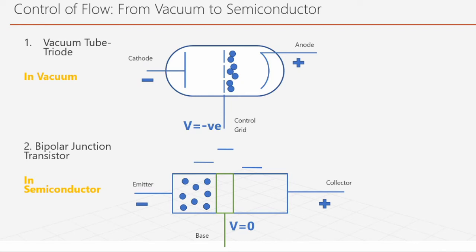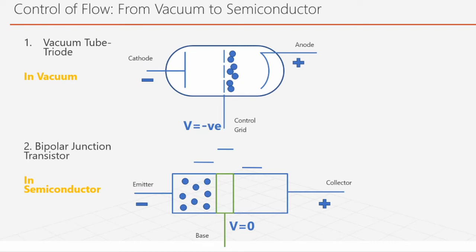In this transistor, it is basically a solid state device. There are three parts: an emitter, a base and a collector. It's similar to this vacuum tube. The emitter is like the cathode, the base is something like the control grid, and the collector is the anode. So you can understand, right? This emits the electrons, this collects the electrons, and the base is what you use to control the flow.